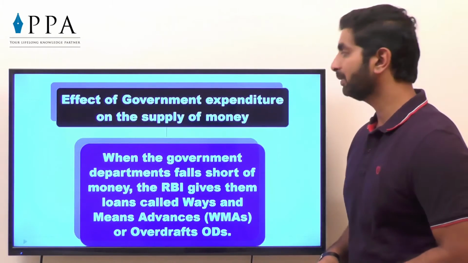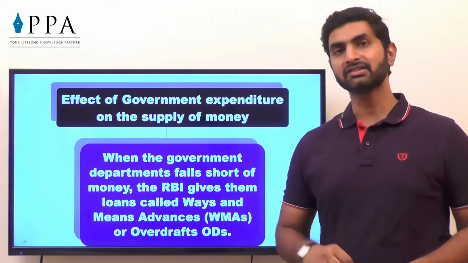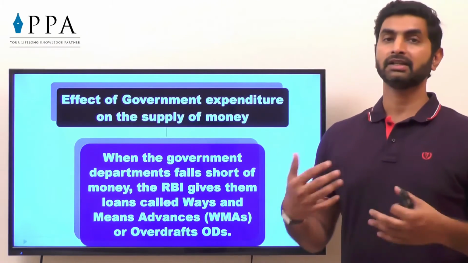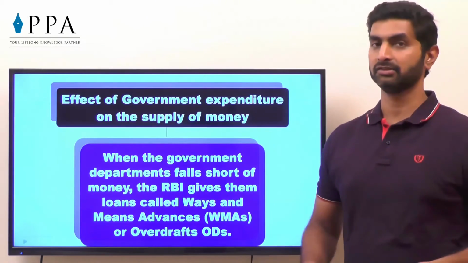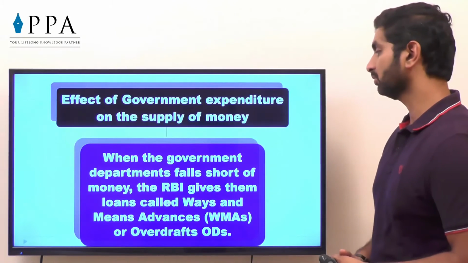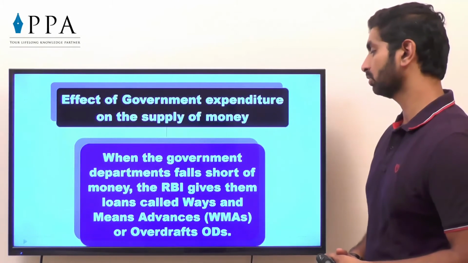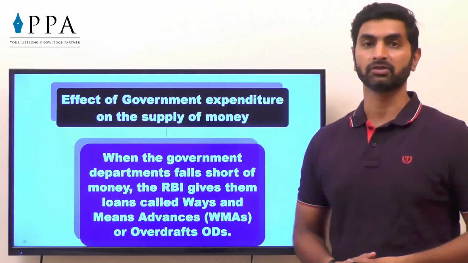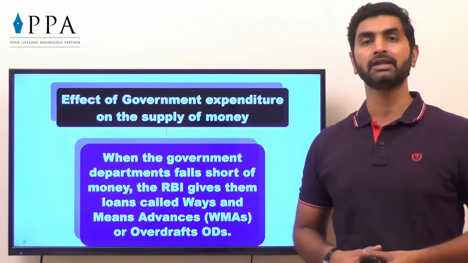Effect of government expenditure on supply of money. Does the government have any hold? Ideally, yes. It must have the hold. It cannot say let the money flow as it is. No, it's not possible. When the government departments fall short of money, the RBI gives them loans called ways and means advances and the overdraft loans. This is one more source of money coming into the market.